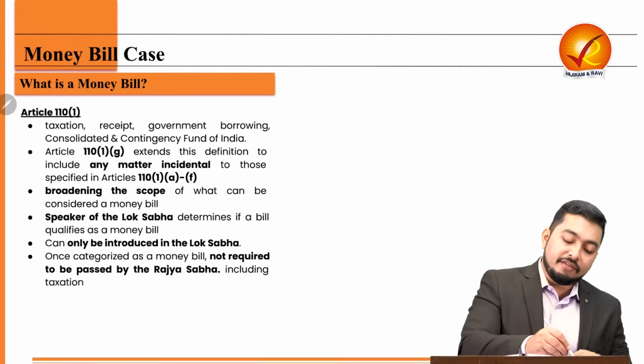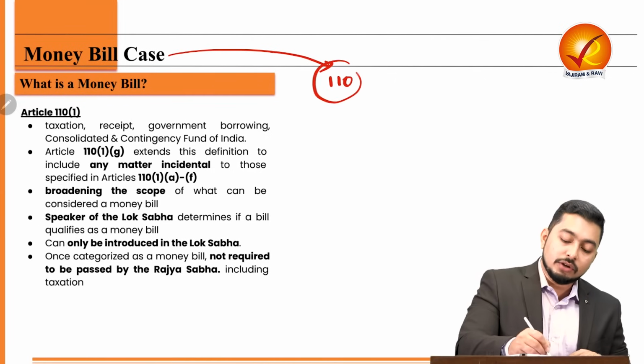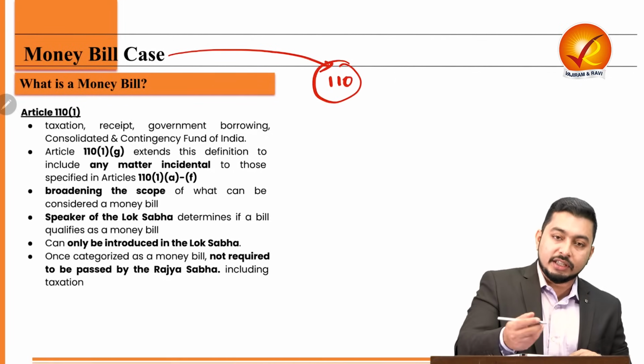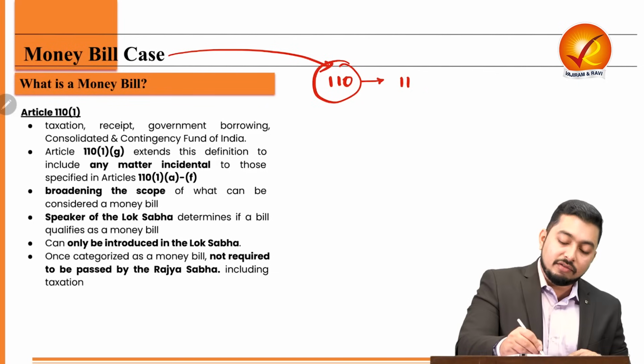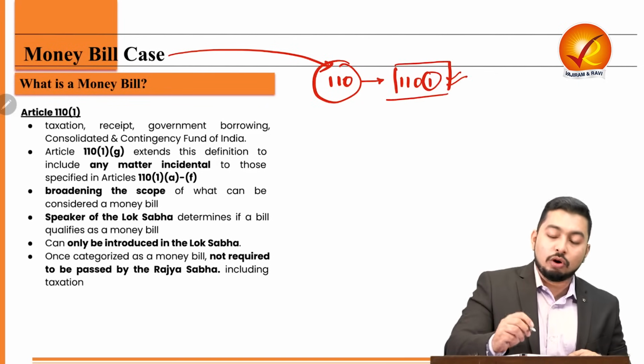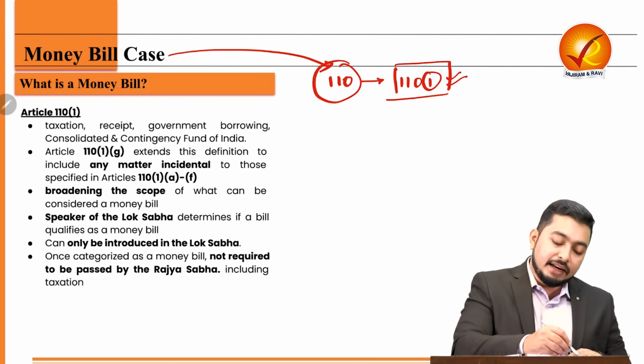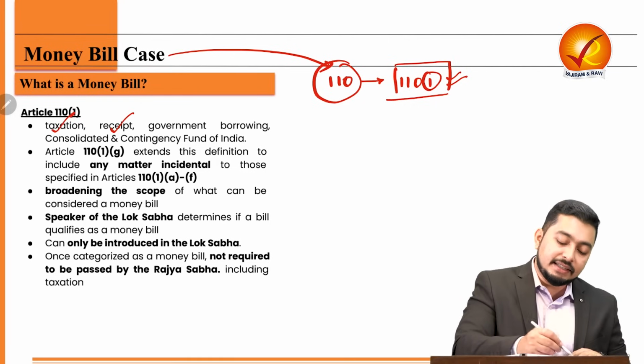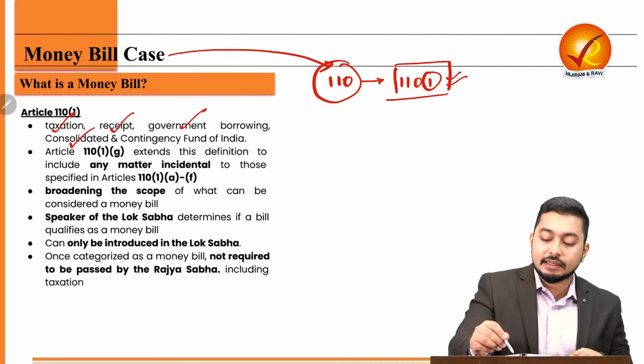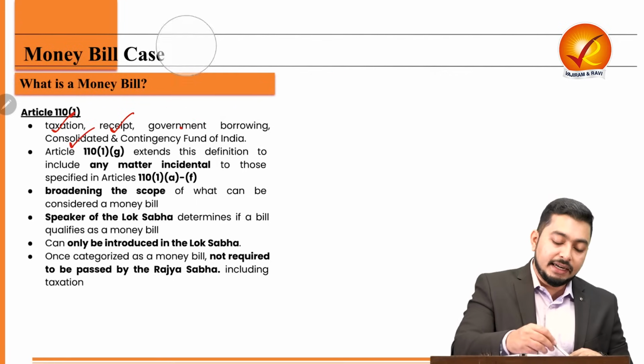Now let's understand money bill. So why am I giving this extraordinary power of Article 110? So Article 110 talks about the money bill, and Article 110(1) tells me the various grounds on which I can go for a money bill. Essentially, they will restrict to taxation, receipt, government borrowing, and use of consolidated and contingency fund of India.